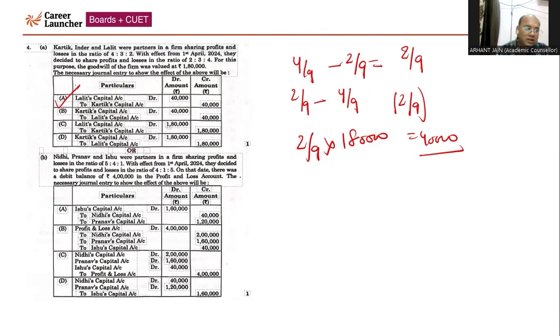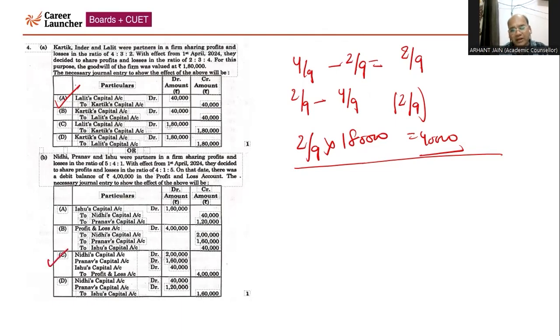Now this question is having internal choice. Now, B part. Nidhi, Pranav, and Ishu were partners in a firm sharing profit and losses in the ratio of 5:1:4. With effect from 1st April 2024, they decided to share future profits in the ratio of 4:1:5. On that date, there was a debit balance of 4 lakh rupees in the P&L account. You have to pass the necessary journal entry. You need to write off the P&L account among all partners in old PSR since it is accumulated losses. Consequently, partners' capital accounts are going to be debited in their old PSR with respect to all partners, and the P&L account is going to be credited.